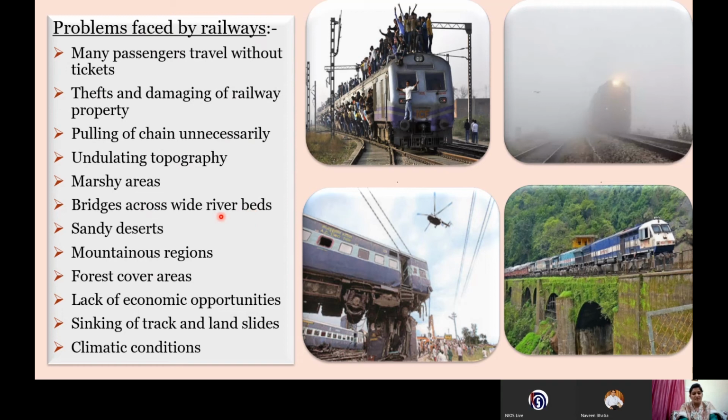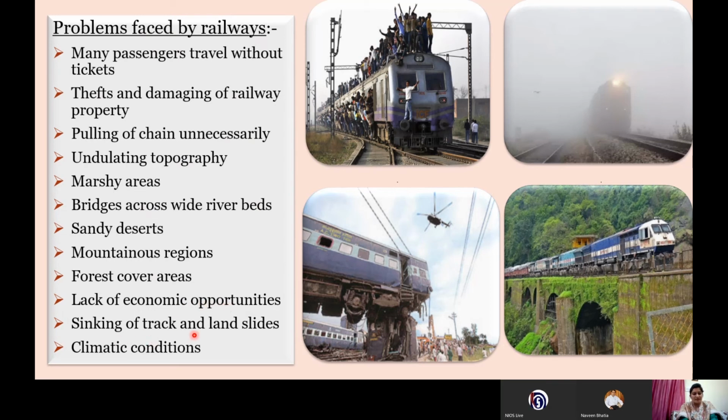So sometimes it becomes difficult and very expensive to construct bridges over these river beds. Then we have the sandy deserts, mountainous regions, forest cover areas, and lack of economic opportunities, like in the Himalayas. So the construction of railways is very less there.